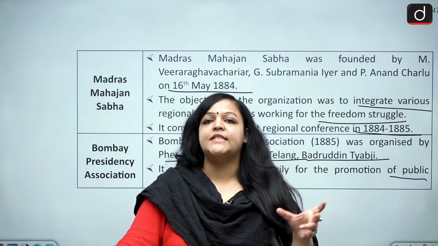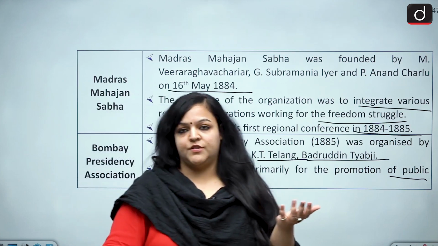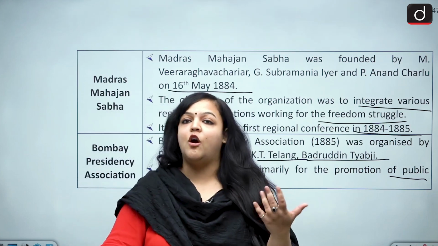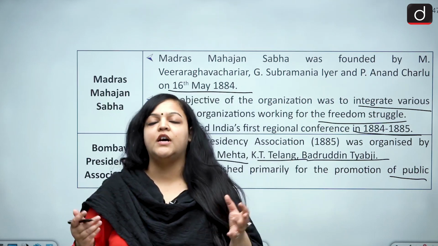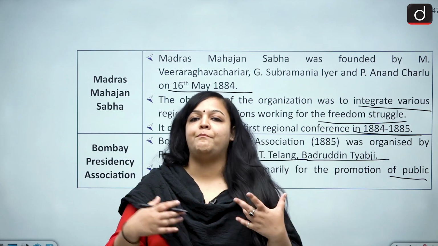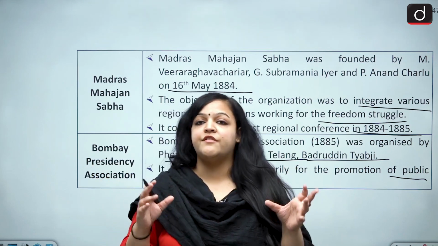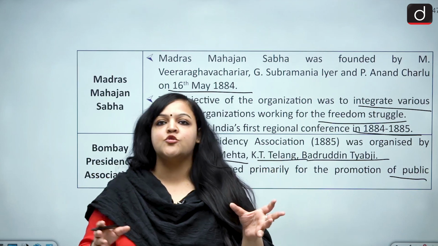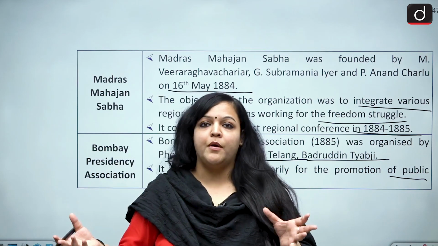Okay. So these are some of your important political associations which were there before Congress. One of the major drawbacks of these associations was that they never really talked about a pan-India freedom struggle. They were mostly representing particular issues or particular sections of the population.